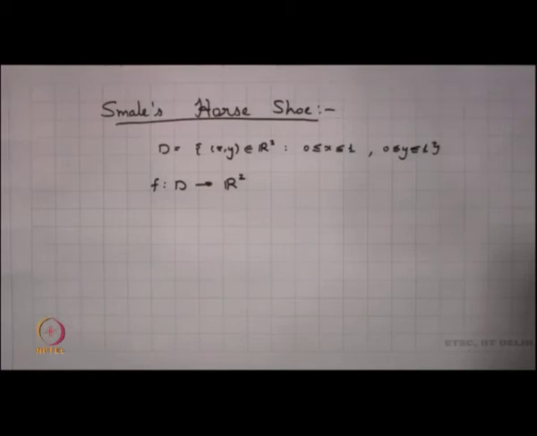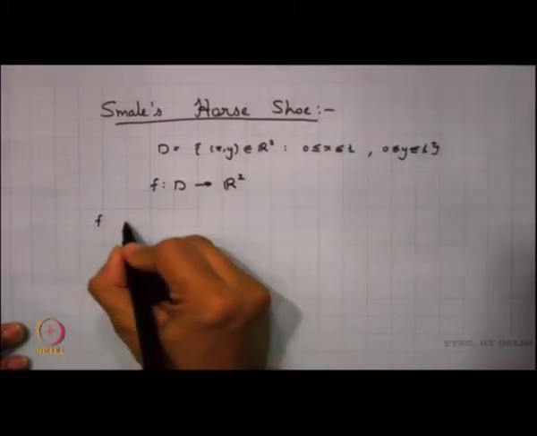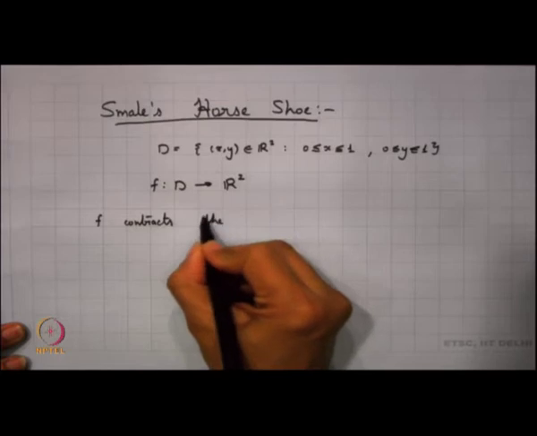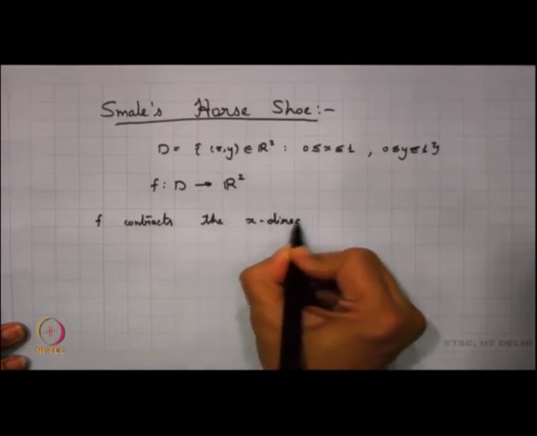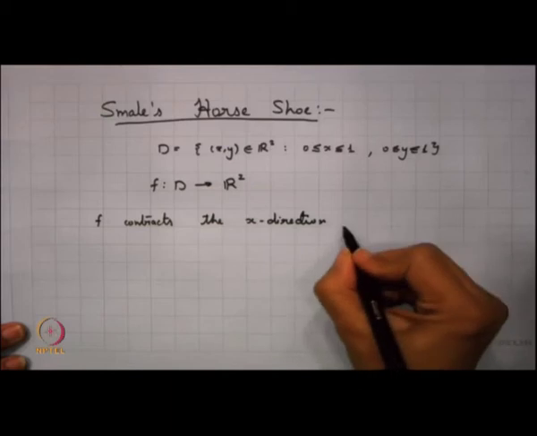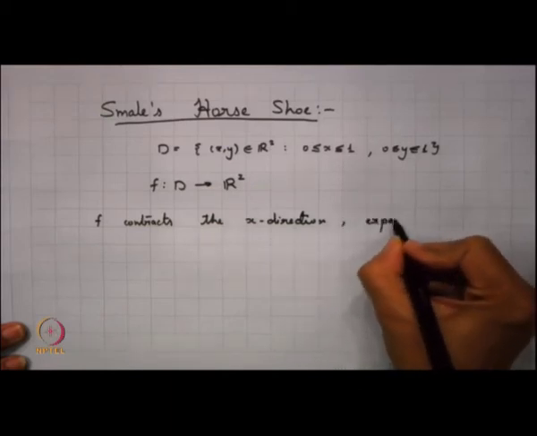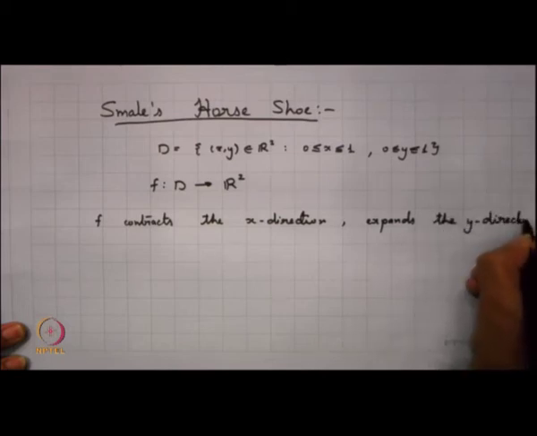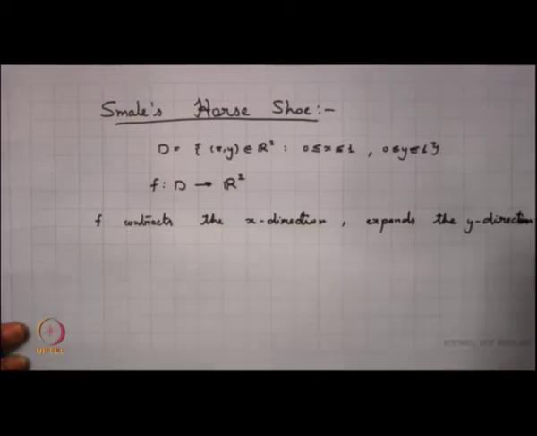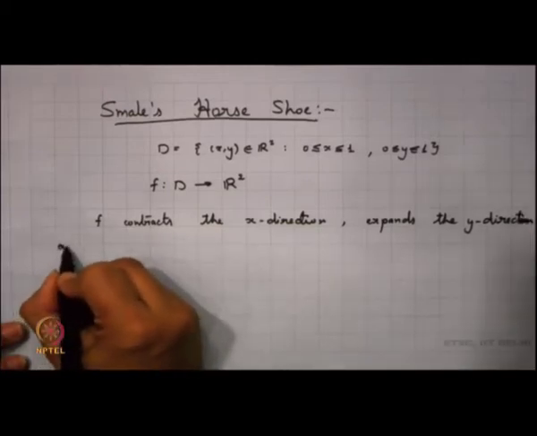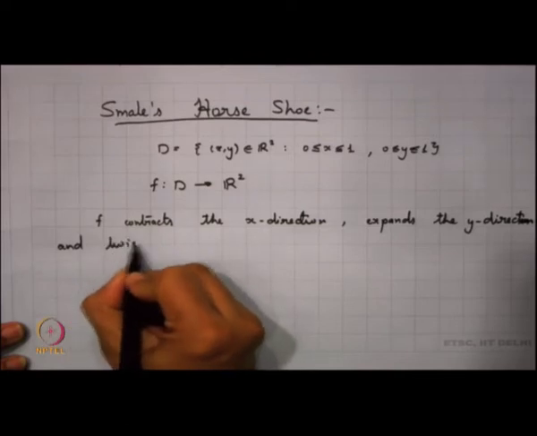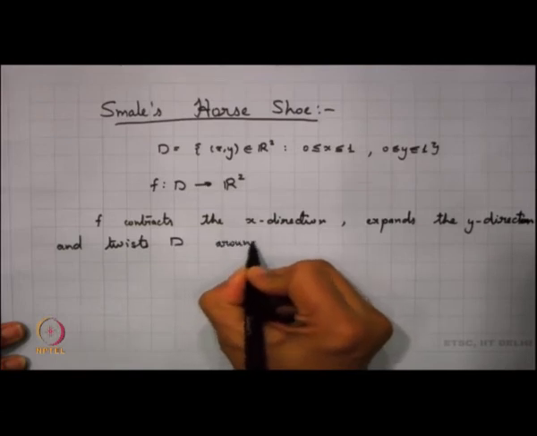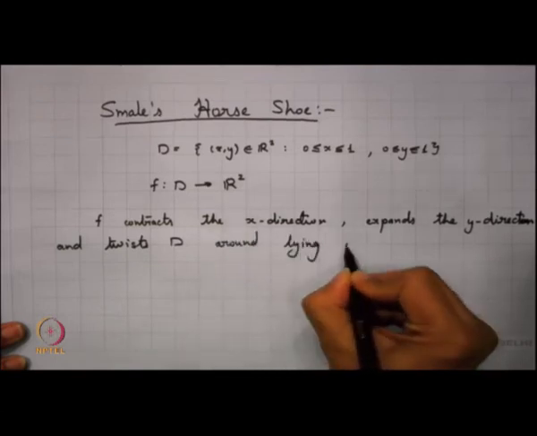What ideally you do is that f contracts the x direction, it expands the y direction, and it twists D lying on itself.